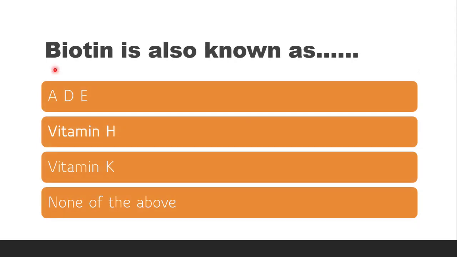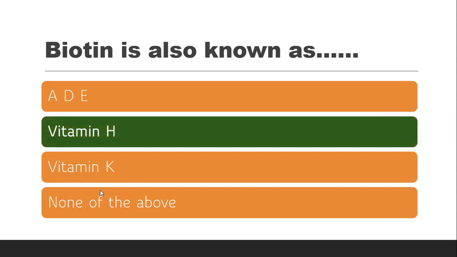Next question is biotin is also known as, whether it is known as vitamin A, vitamin D, vitamin E, whether it is known as vitamin H, whether it is known as vitamin K, or none of the above. The correct answer is biotin is also known as vitamin H, which is water soluble.